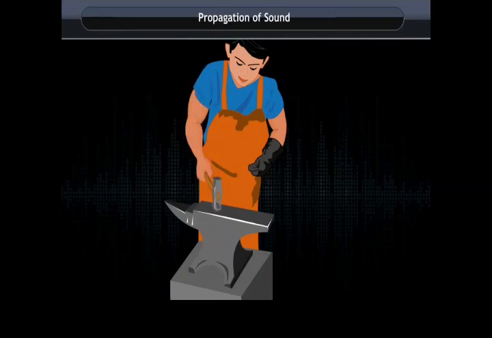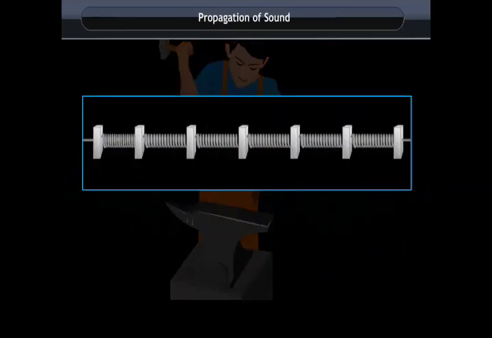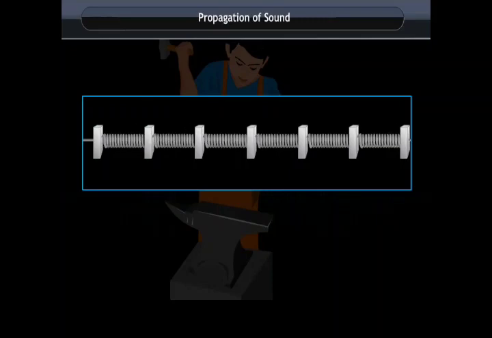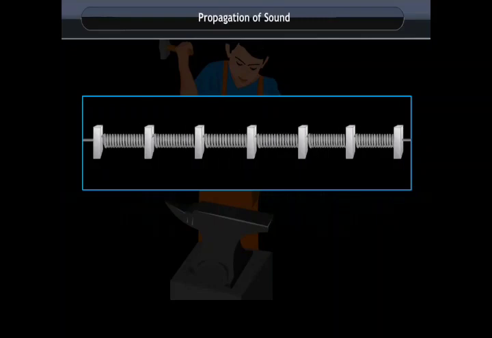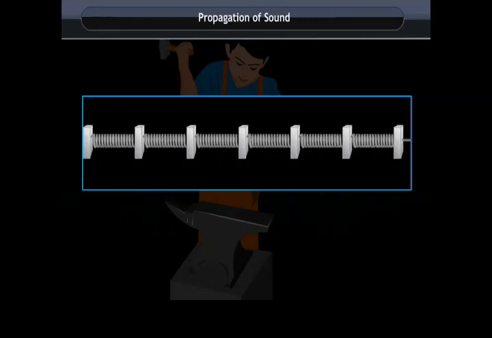Sound is a mechanical wave. When an object vibrates, the particles around the medium vibrate. The particle in contact with the vibrating object is first displaced from its equilibrium position. It then exerts a force on the adjacent particle, and the adjacent particle is displaced from its position of rest. After displacing the adjacent particle, the first particle comes back to its original position. This process repeats in the medium till the sound reaches the ear.